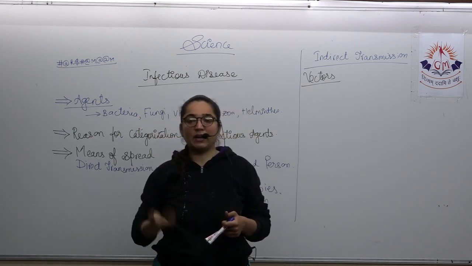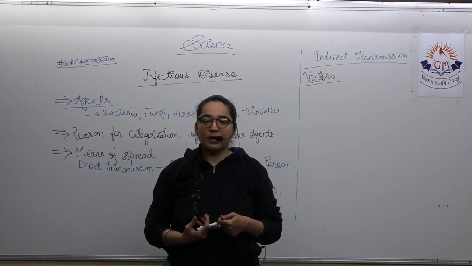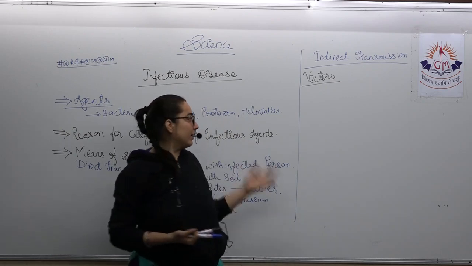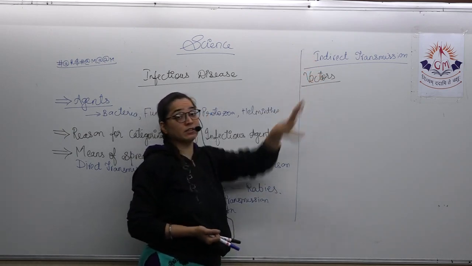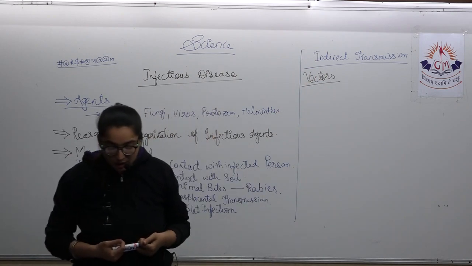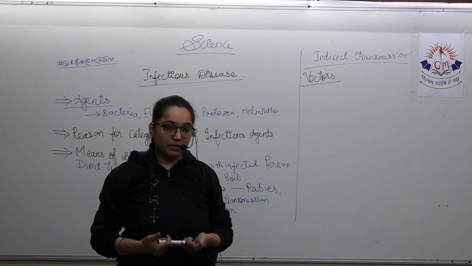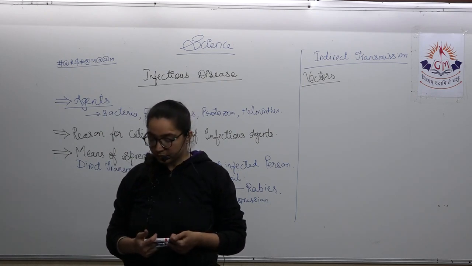Indirectly, that bacteria will directly go into your body, and it will create problems. So this is how vectors are a problem for us. Even malaria is one of the examples.